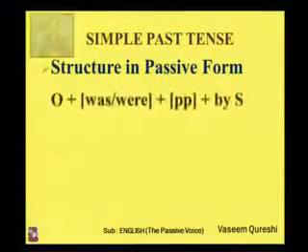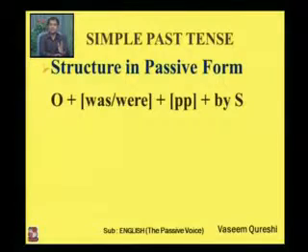So here in passive voice, the structure is like this. Your sentence will begin with the object as usual. Then you have to use was or were, any one of them. Then the past participle would be there, and then you have to write by plus subject.